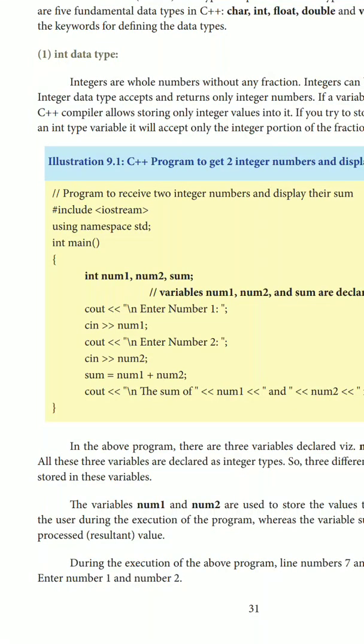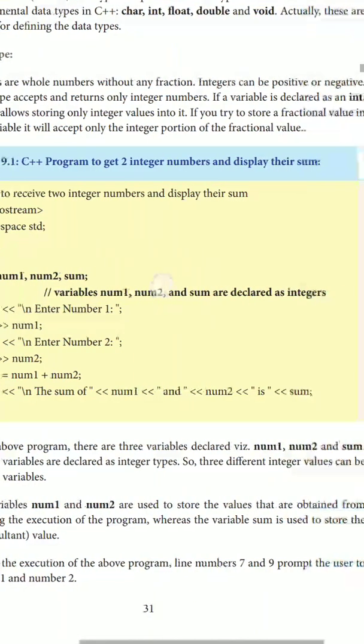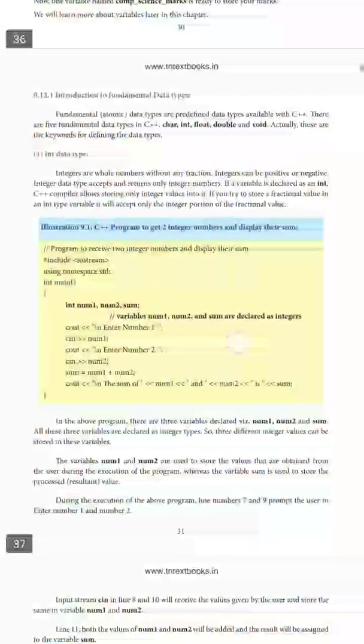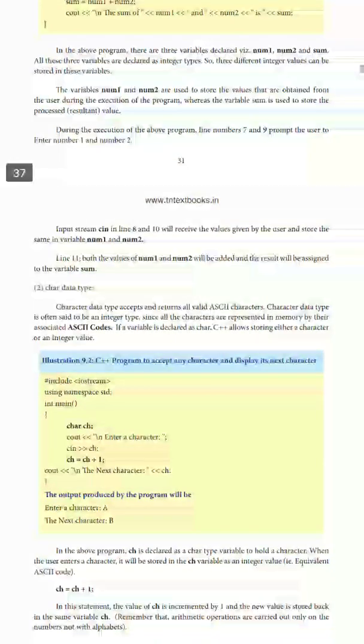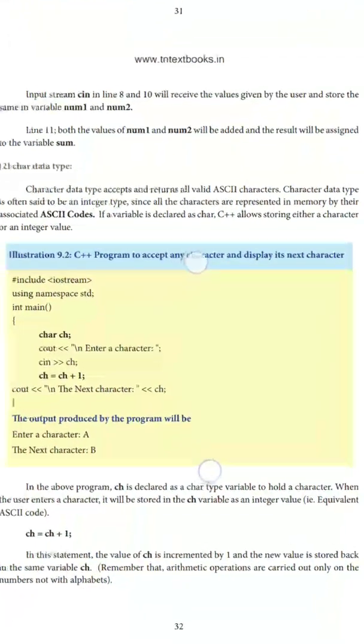They are declaring int variables num1, num2, and sum. They get values from the user and store them in num1 and num2, then calculate sum is equal to num1 plus num2, and print the result in the last statement.